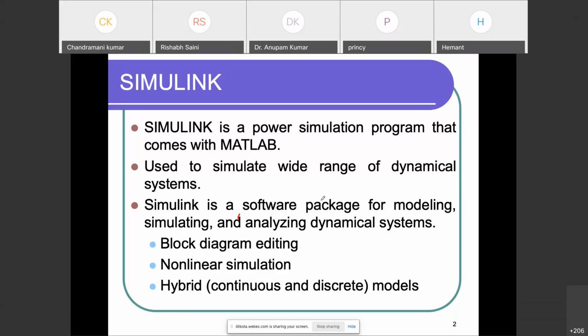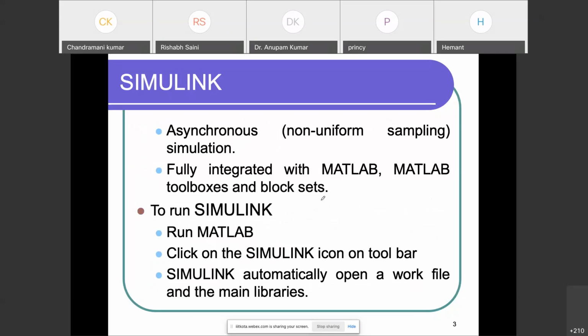Okay, so if we talk about software modeling here, Simulink is a software package for modeling, simulating, and analyzing dynamic systems. With block diagram editing, we have a block diagram in Simulink that can be easily edited, right? And you can make your block diagram also in MATLAB, right? The simulation can be used for nonlinear and hybrid systems, like continuous and discrete models, right? And we can also use it in asynchronous simulation, where the sampling time is not uniform. In that case also we can easily use it.